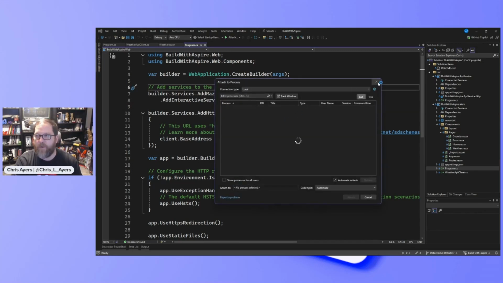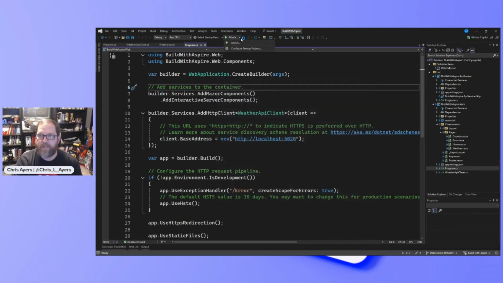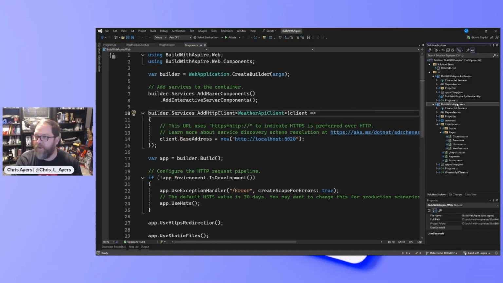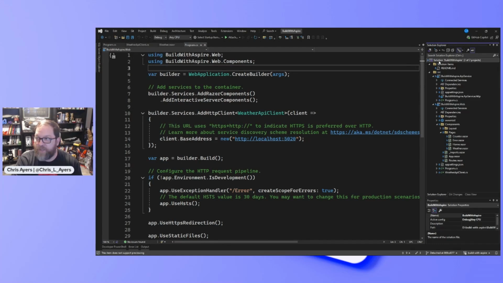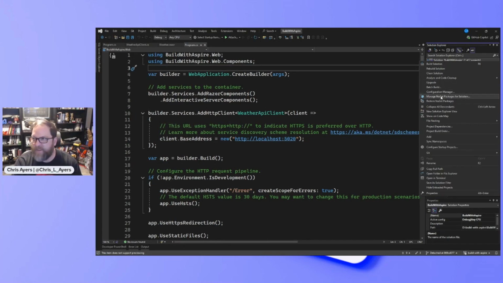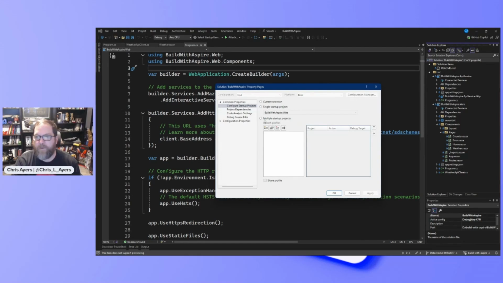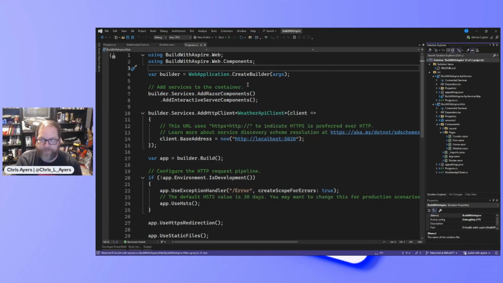I don't want to attach to a process. Oh, I know why. So this is where things get annoying. I have to change my startup process. This is that pain that we face where I might want multiple startup programs so that I can start these and run my application. It's not as ideal as I would like.